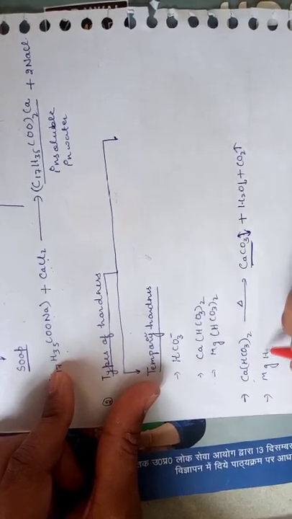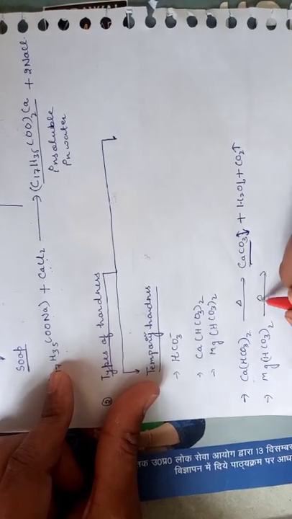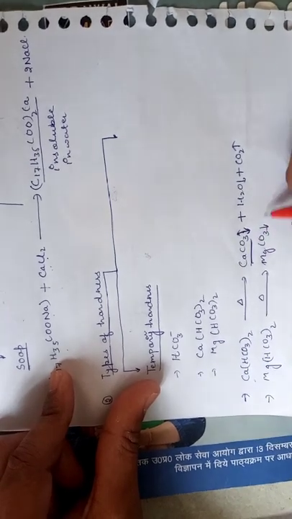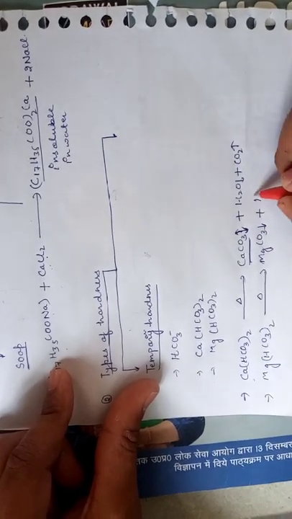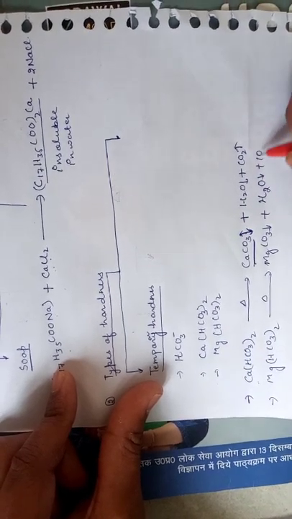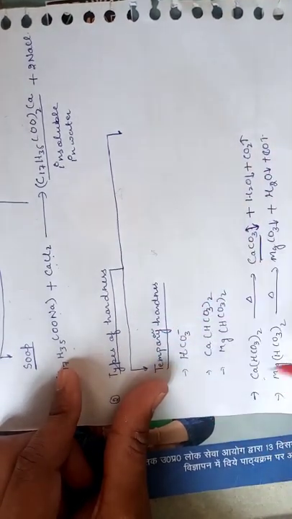and in the same way you can also write the equation for magnesium bicarbonate when it is heated and it gives magnesium carbonate. It is a salt. It also settles down in the water, and H2O also, and CO2 is removed by the process of heating. So that is overall about temporary hardness.